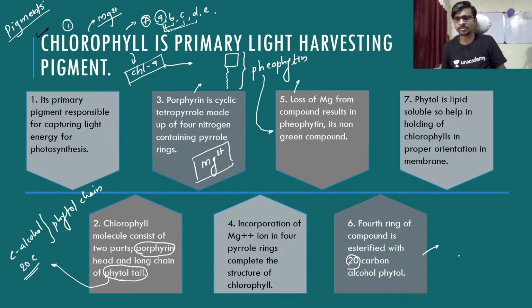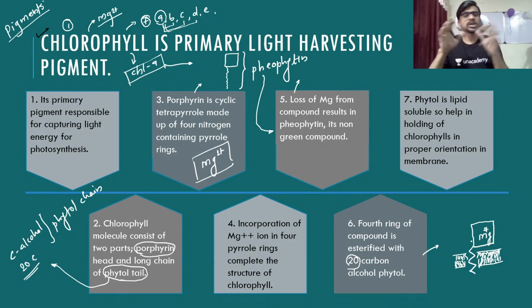This phytol chain is actually insoluble in water. Okay, so if you see the membrane, we know in a membrane there is a lipid bilayer like this. This lipid bilayer is lipid soluble and insoluble for water. So if you want to put anything inside of the membrane, it is very necessary to have the ability to dissolve in a lipid, and that's why this phytol tail dissolves in the lipid, with the head having the magnesium like this.